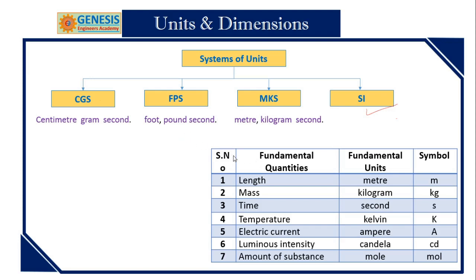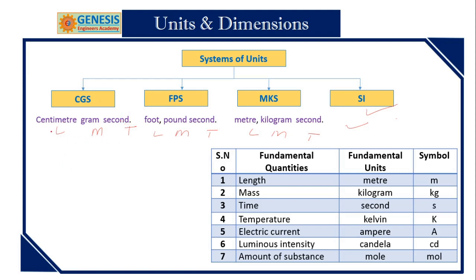Now we'll discuss these units completely. This is the length unit, this is the mass unit, this is the time unit, in each system. In the SI and MKS systems, length, mass, time units are the same. So what is the difference? You must be able to convert centimeter, foot, meter, gram, kilogram, like that.